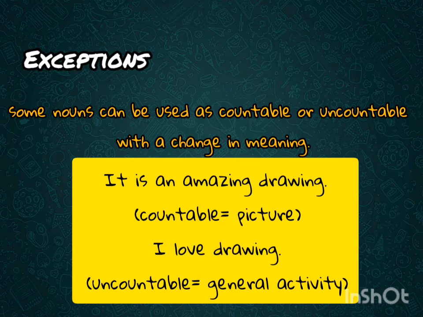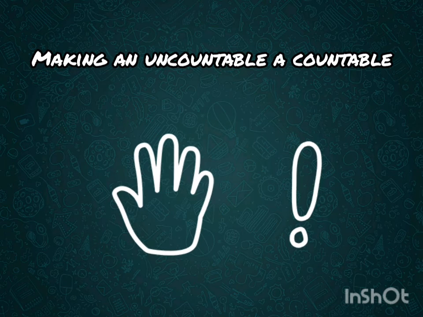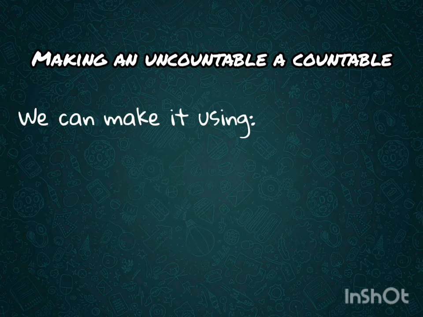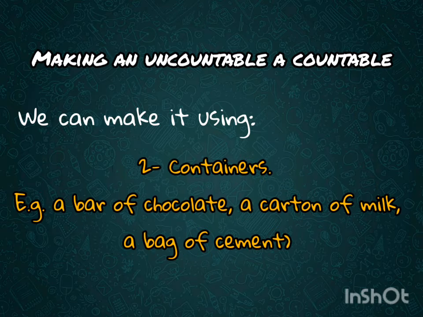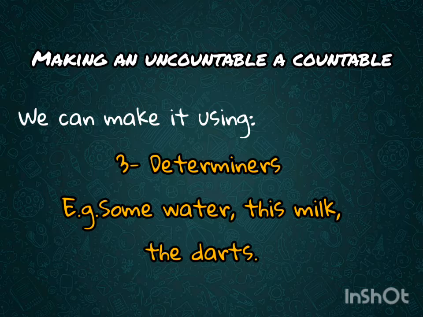Finally, it's an amazing drawing. In this case, it means picture and it is countable, only one. And in the case I say I love drawing, it is uncountable and it makes reference to the general activity of painting. As you have seen in the previous examples, it is possible to use a noun in different ways. We can also make uncountable nouns countable by using quantity expressions known as quantifiers, such as a bit of, a piece of, an item of, containers such as a bag of, a carton of, a bottle of, or determiners such as some, this or that, or the.